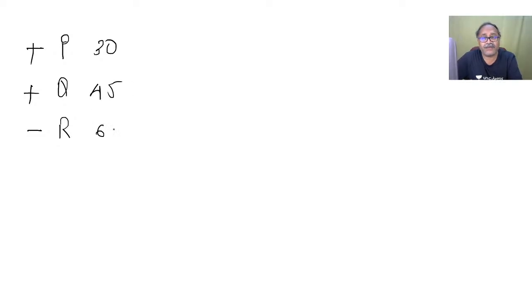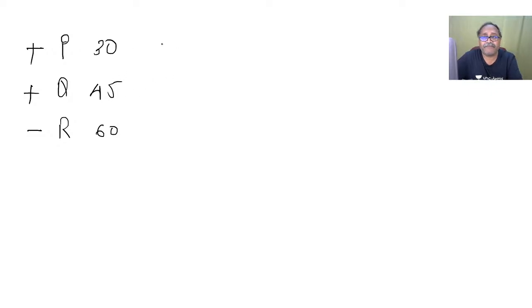Now, another way of asking the question, look at this one. There are 3 pipes, P, Q and R. Can I expect the answer from my good friends? Pipes P and Q are filling pipes, and R is an empty pipe. P fills one tank in 30 hours, Q fills in 45 hours, and R can empty a tank in 60 hours.